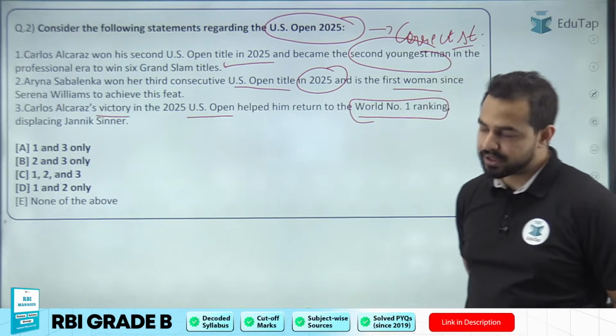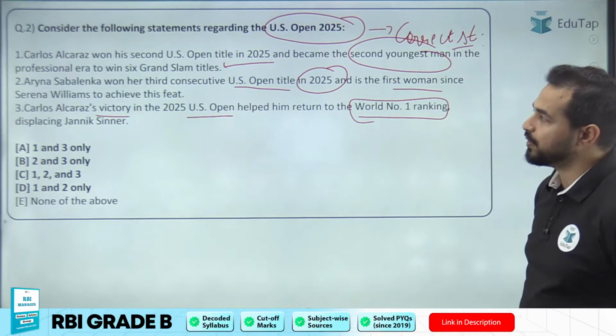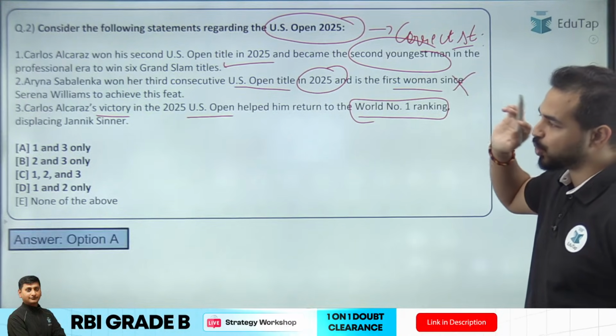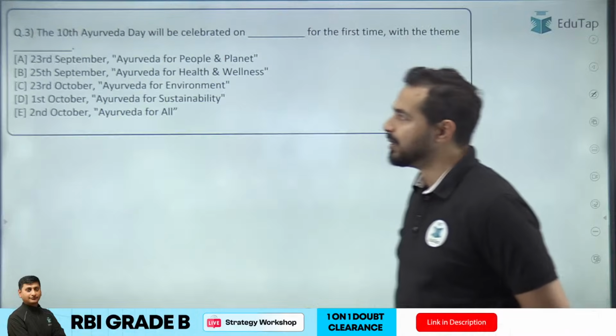Absolutely right. It's second consecutive US Open title and not the third one. That's why second statement is incorrect. Right answer is option A. That is 1 and 3 only. Absolutely right.